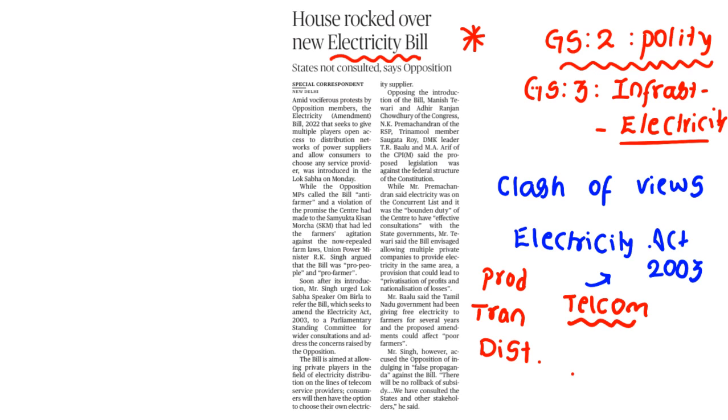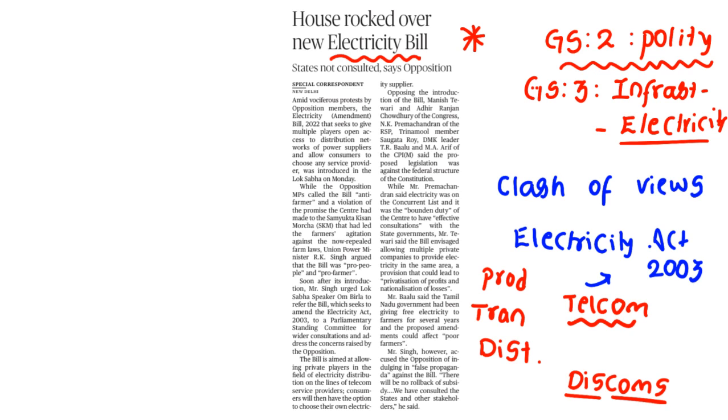Distribution companies are also called discoms. Discoms means distribution companies. Right now the discoms are in the public sector. Most of the electricity distribution services in many of the states are done by state-level organizations, meaning a state public sector enterprise. Are you getting? So right now they want to change that.